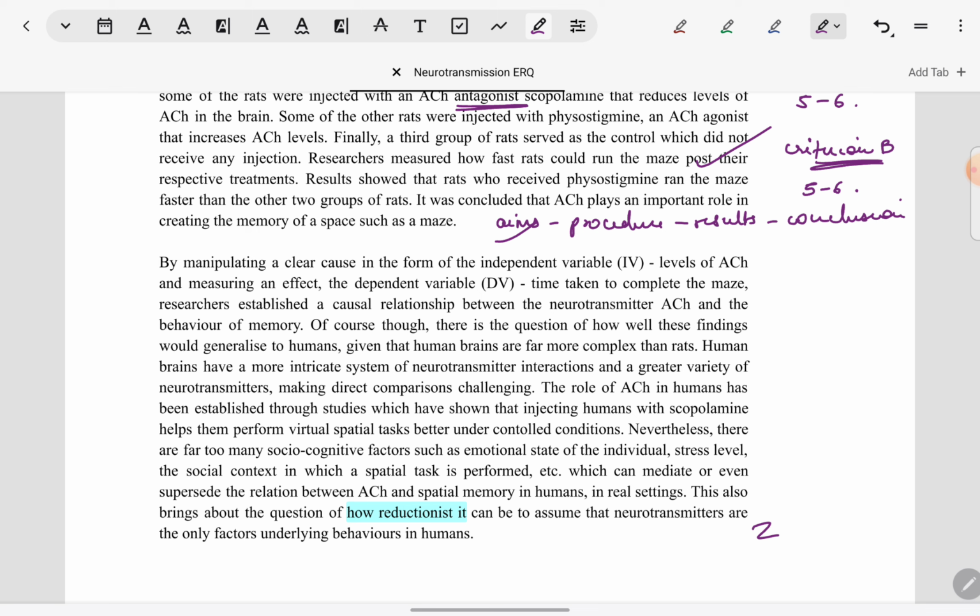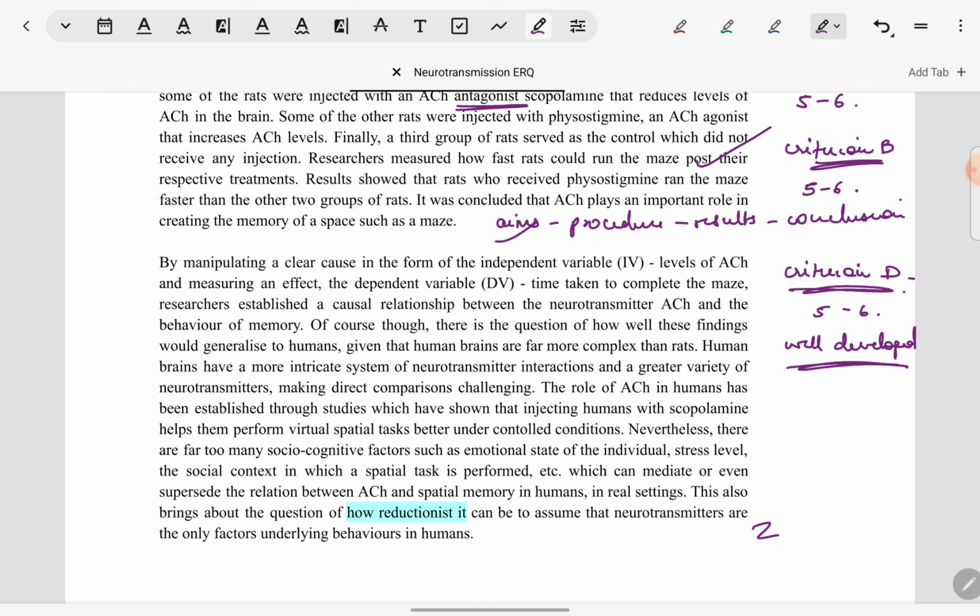So from a Criterion D point of view, we can see that it will again fall in the 5 to 6 mark band, because in terms of critical thinking, firstly, the critical thinking is well developed. Generic points have not been given for evaluation, rather every point which has been made, a strength or a weakness, has been explicitly linked to the Martinez and Kesner study.